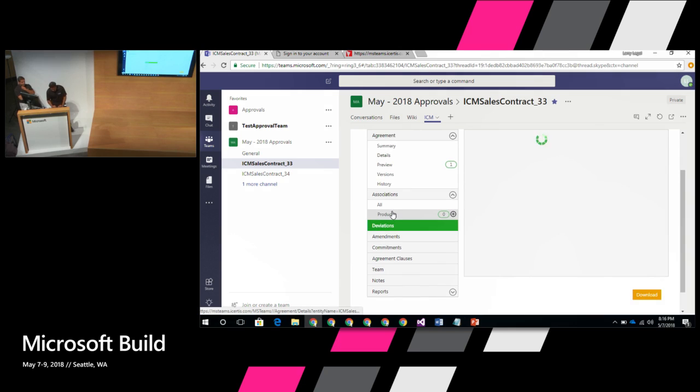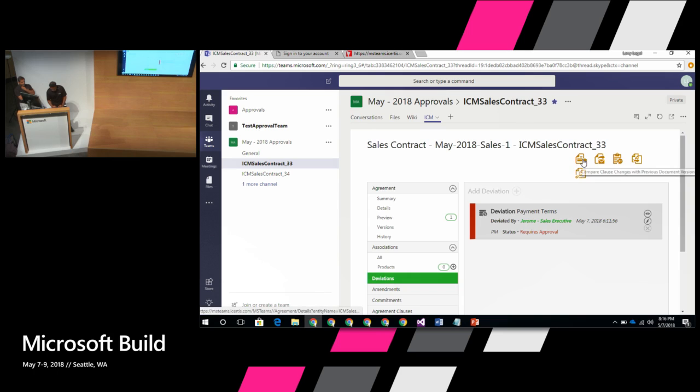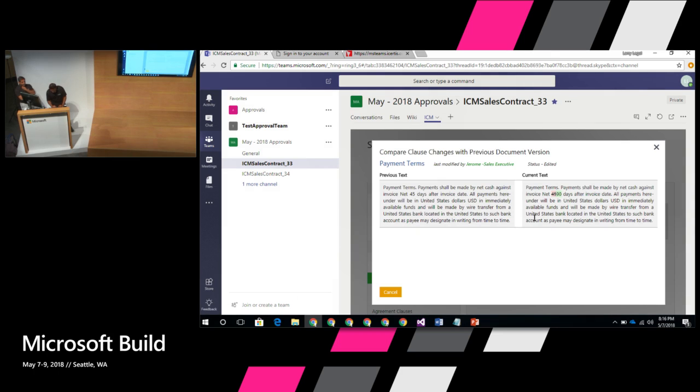And he can just confirm this by looking at the deviation, because that's what he's approved. He can compare and see, and there it tells you the difference. The old one was 45 days, and what is approved just now is 90 days. So everything is good. So that is, at a high level, what the whole experience is and how this demo would flow.